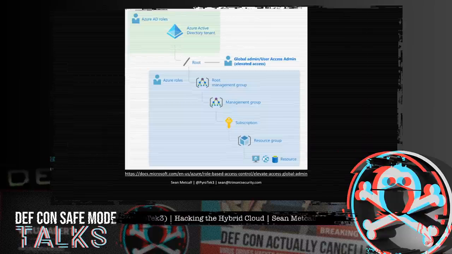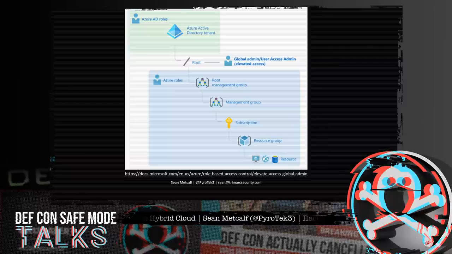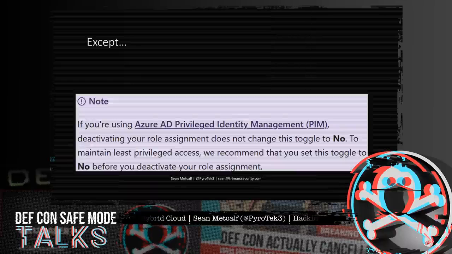So this graphic shows what happens in the connection point between Azure AD and Azure. My biggest concern here is that for many organizations, the group that manages Azure Active Directory and Office 365 is often a different group from those that manage Azure. This means that someone could elevate access, think a rogue admin, and no one probably would notice. This is potentially a serious threat from an insider threat perspective, especially around the detection part of this issue, which I'll cover in a bit.